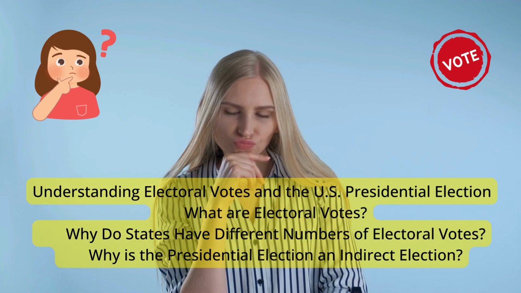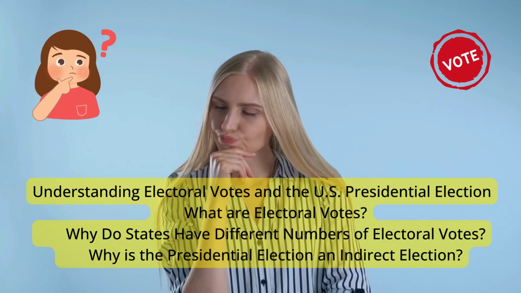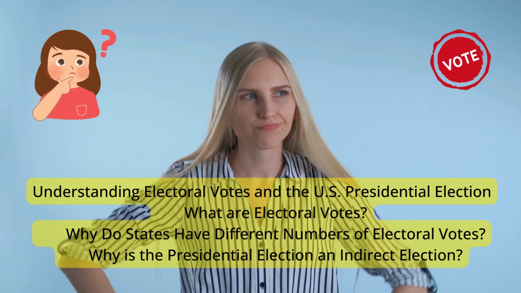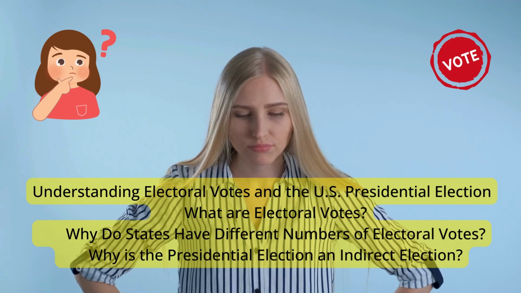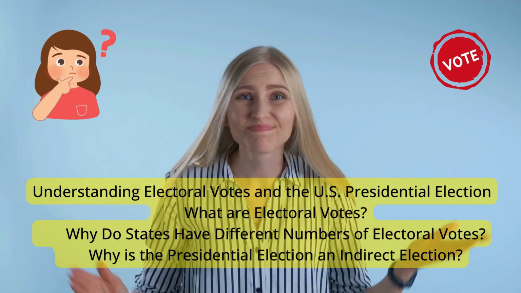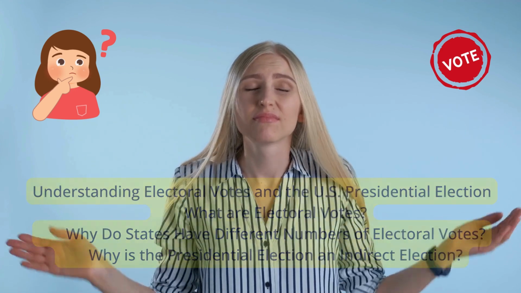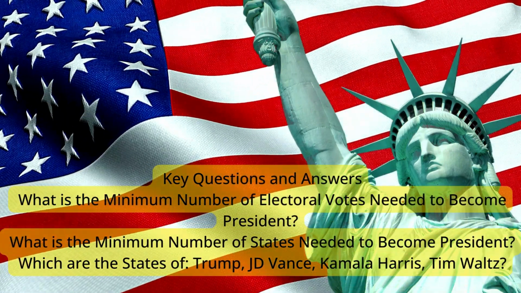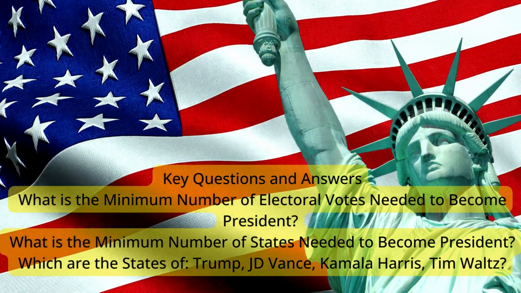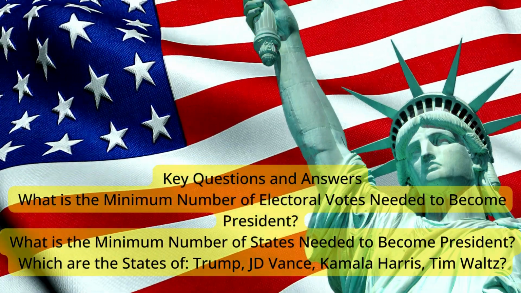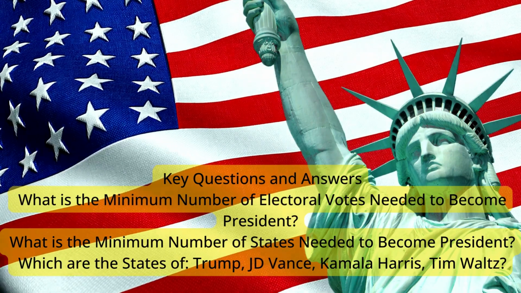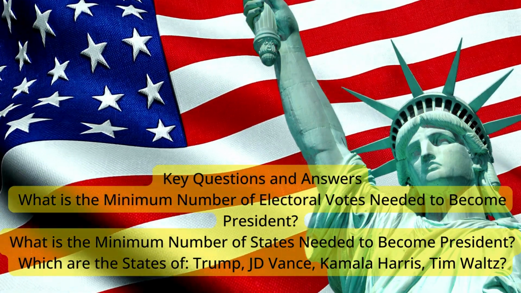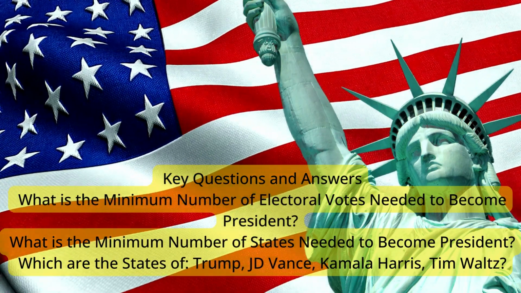Electoral College meeting. In December, the electors from each state meet in their respective state capitals to cast their votes for president and vice president. Certification. The votes are then sent to the President of the Senate, who opens and counts them in a joint session of Congress in early January. Winning the presidency. To win the presidency, a candidate must secure at least 270 electoral votes out of the total 538.